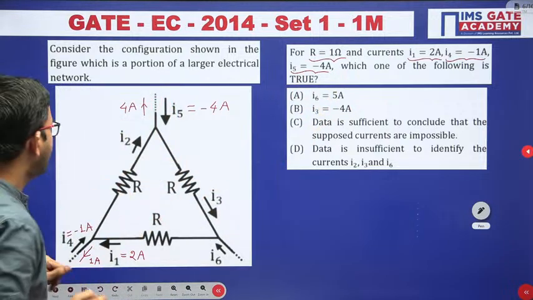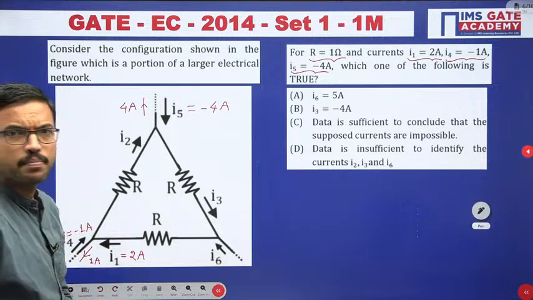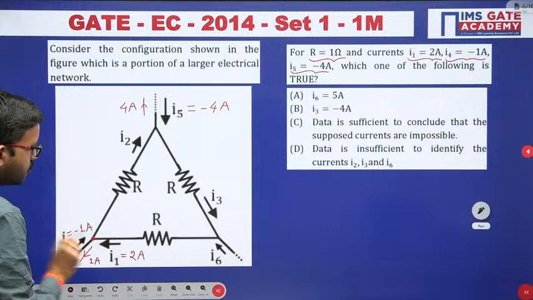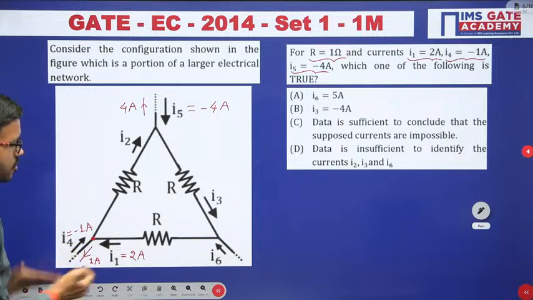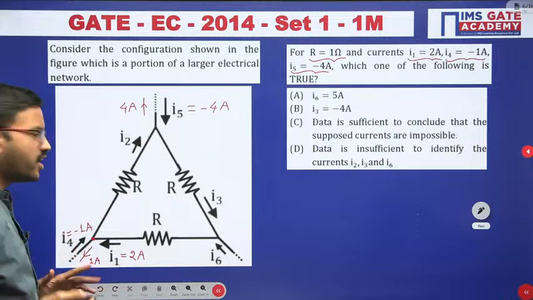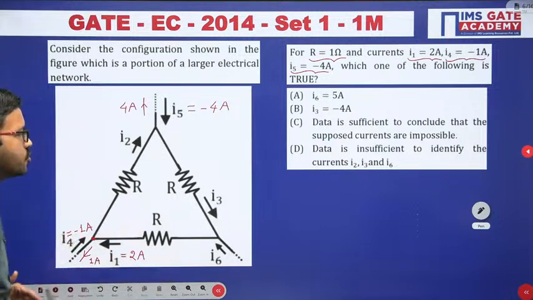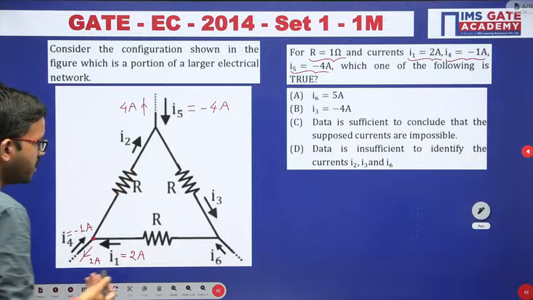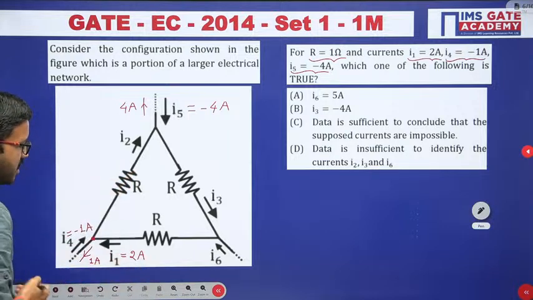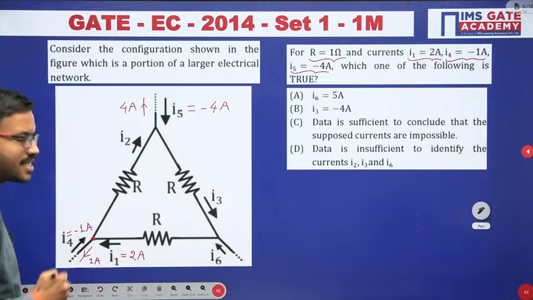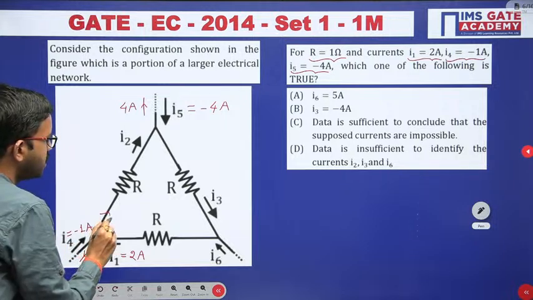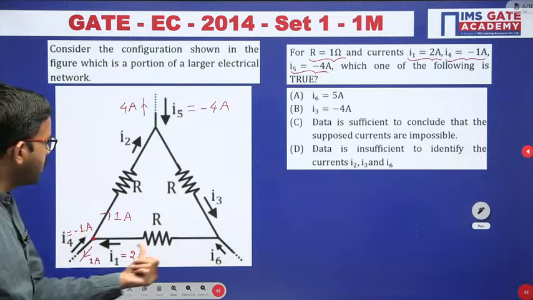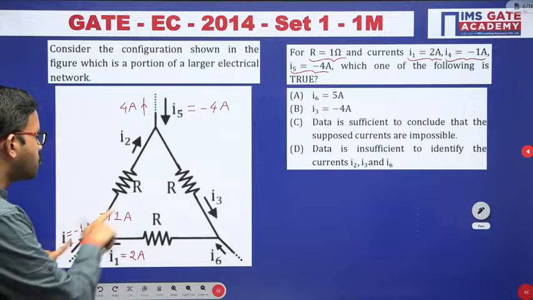Okay, right. Now you can apply KCL. Say for example here, you can start from this particular node. To this particular node, a total of 3 branches are connected, out of which 2 branch currents you know, so you can calculate the other branch current, right? Here you can observe 2 ampere current is coming in, out of which 1 ampere current is leaving. That means obviously in the other branch 1 ampere should leave from this particular node. That's all. Here 2 ampere is entering and together 2 ampere is leaving.